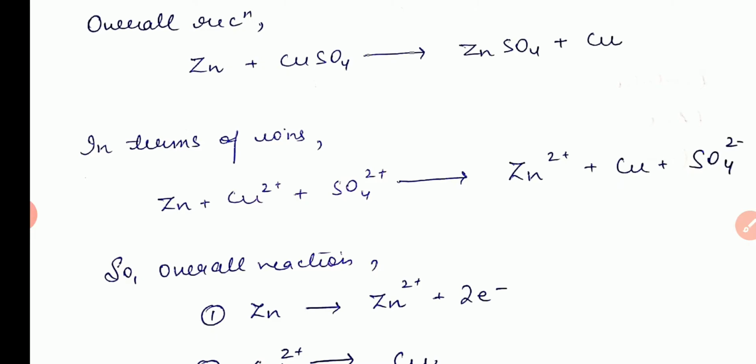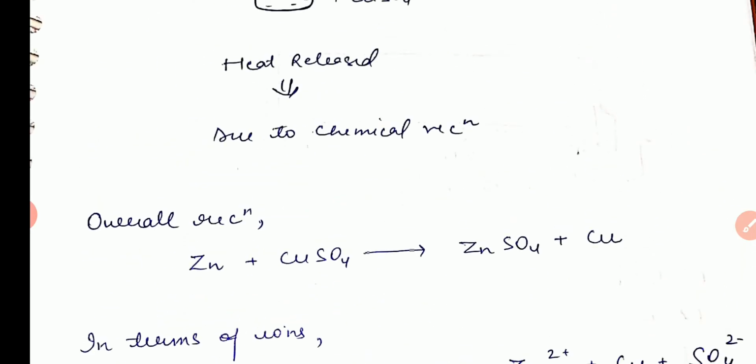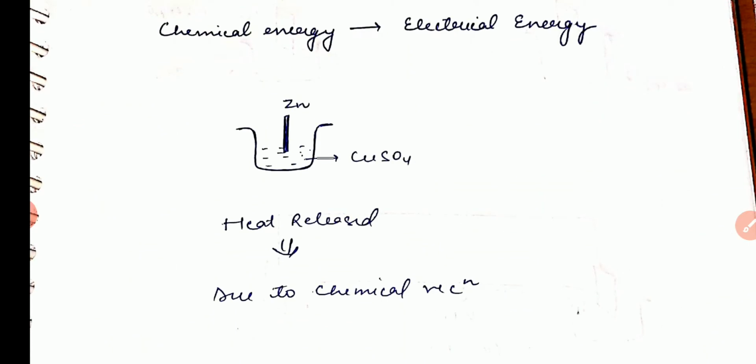Now what I want to discuss with all of you is how this chemical energy is generating, since we see there is a formation of heat. How can we generate this chemical energy and transform it into electrical energy?